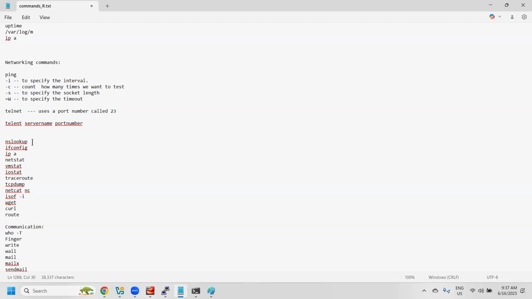Similarly, if you want to identify the programs uniquely we use the PID, and the services are uniquely identified by using the port number.